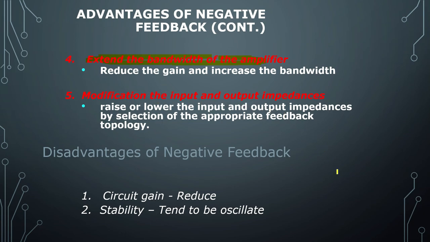Again, we can modify the input and output impedances by using negative feedback. But what are the disadvantages? Gain will reduce, because if we are feeding back part of the input, that means we are reducing the gain. And another disadvantage is stability, which we will discuss in the oscillators.